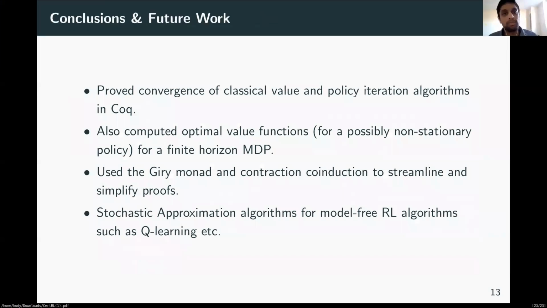Now, as conclusions, we've proved convergence of classical value and policy iteration algorithms in Coq. We've also computed optimal value functions for a possibly non-stationary policy for a finite horizon MDP. We've used the Giry monad and contraction co-induction to streamline and simplify proofs. And as future work, we are aiming at stochastic approximation algorithms for model-free reinforcement learning algorithms such as Q-learning. Thank you.